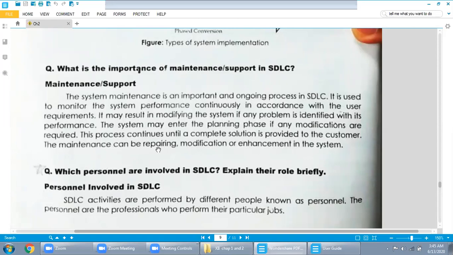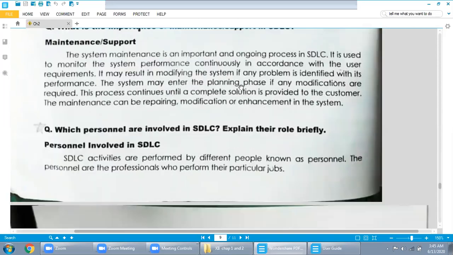Enhancement means, for example, a company has introduced a new product and also wants that product computerized. This is called enhancement. You will enhance your project to cover that product. So this is known as maintenance.